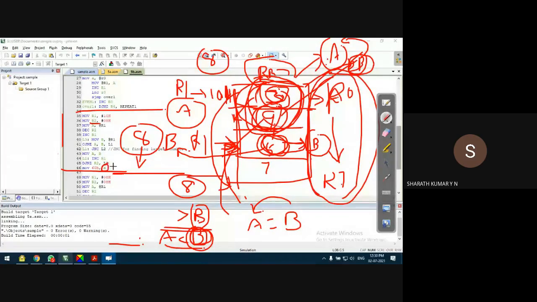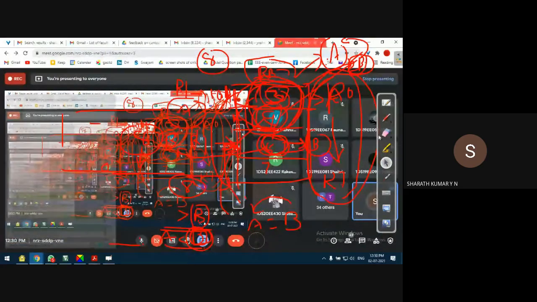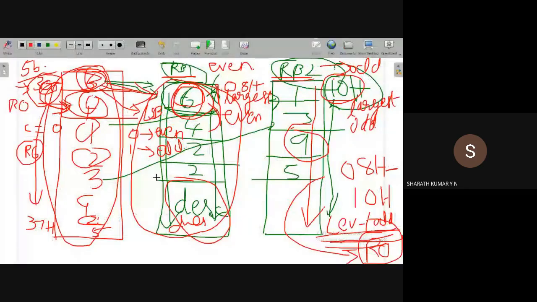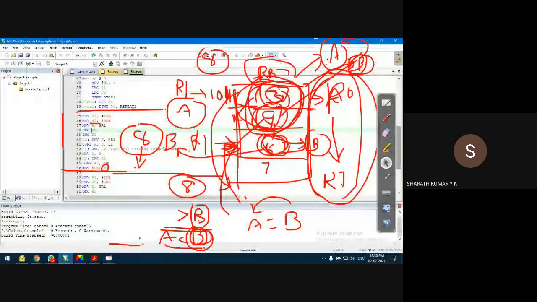The largest odd number is available in the accumulator. Does that point answer your question? I don't know who asked the question. The answer is, so this is totally messy. Okay, let me go back here. Where should I go back? I should go back to the program. Okay, fine.